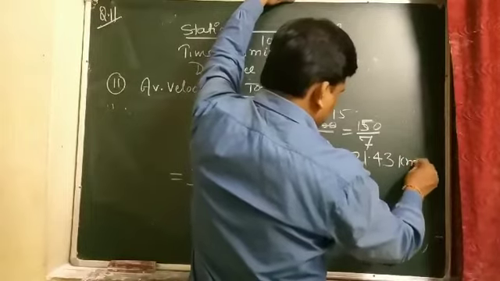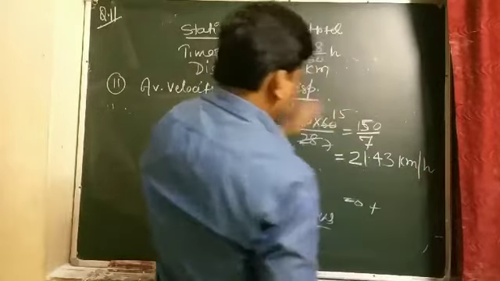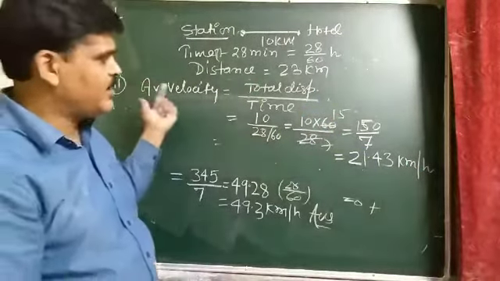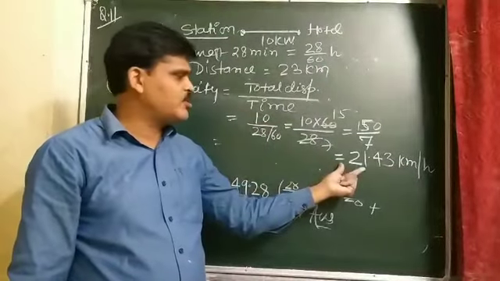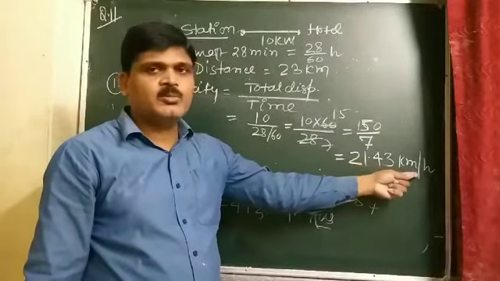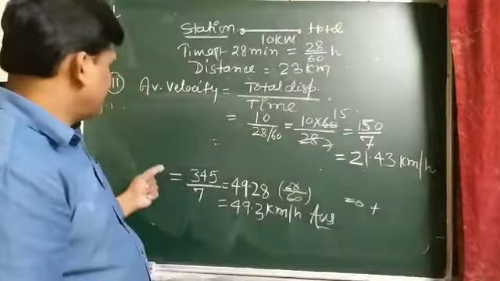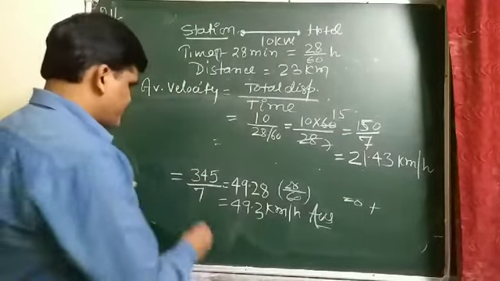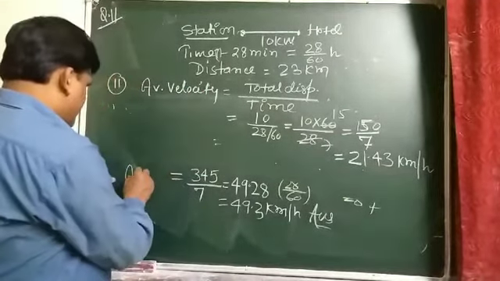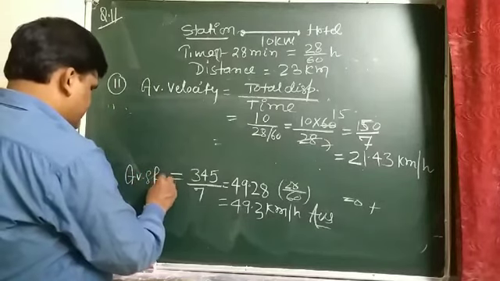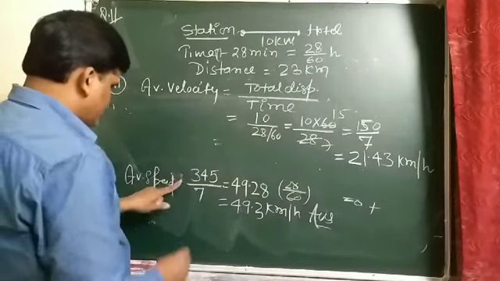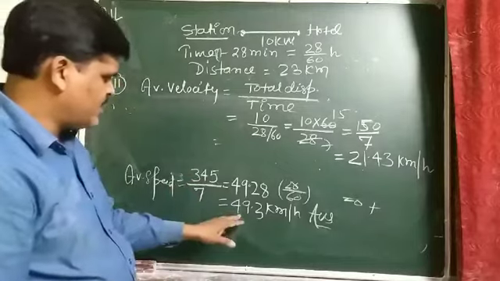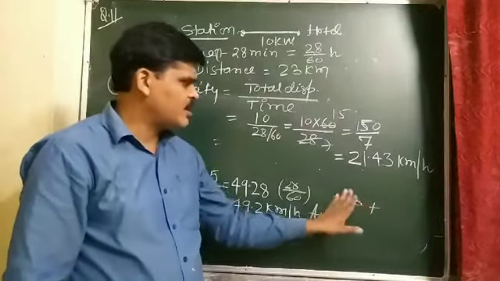It comes out to be, the magnitude of average velocity is 21.43 kilometer per hour, and average speed, which we already calculated, is 49.3 kilometer per hour.